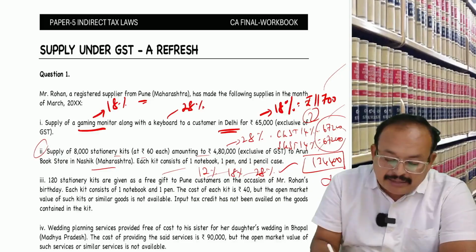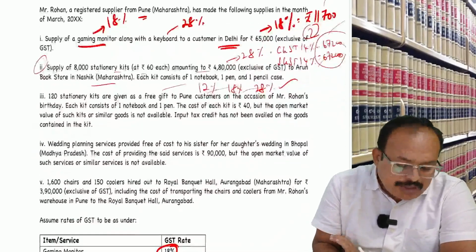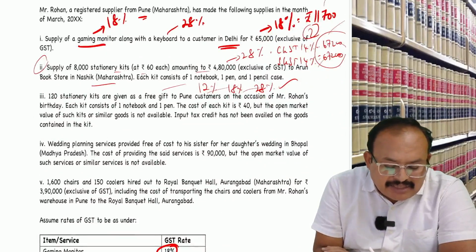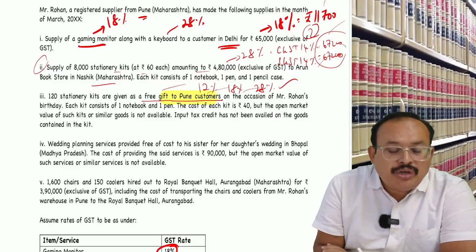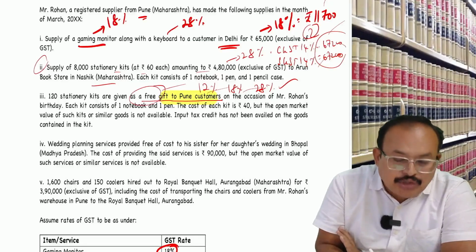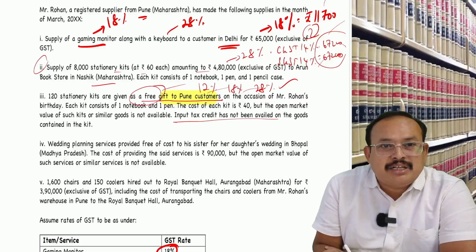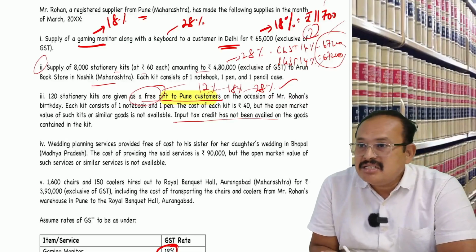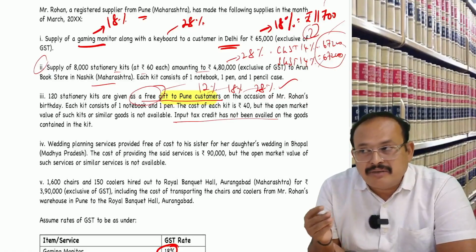Now please come back. Further, my dear. Point number 3. 120 stationery kits are given as a free gift to Pune customers. Is the customer a related party? The customer is a real person, I am asking. No. Therefore, freely given to customers, where they have not availed input tax credit also. That means not covered under Schedule 1. No consideration, not covered under Schedule 1.